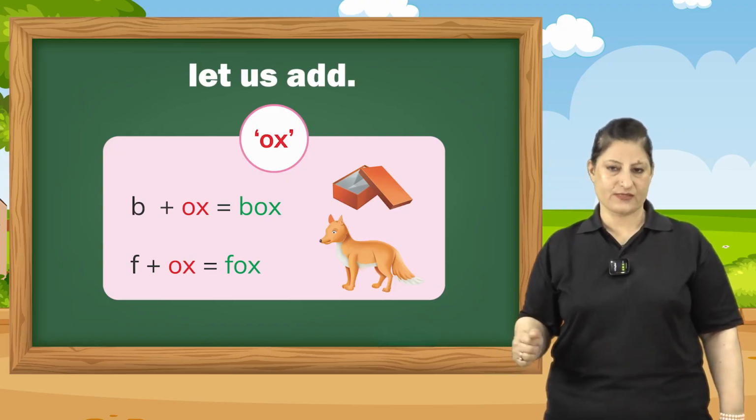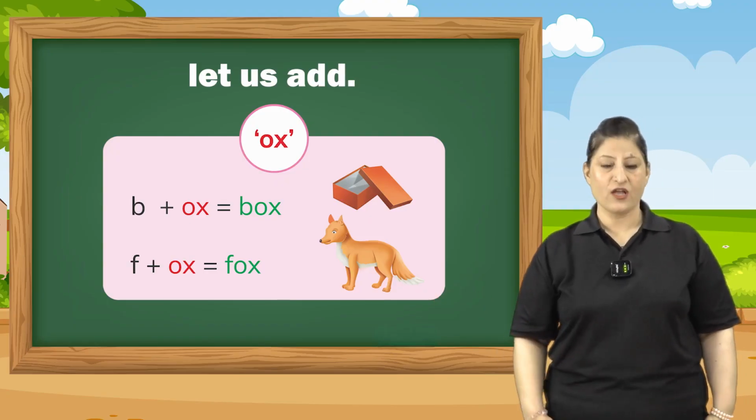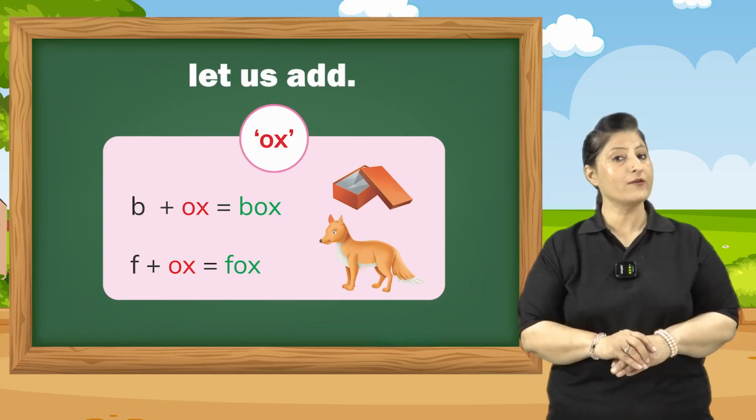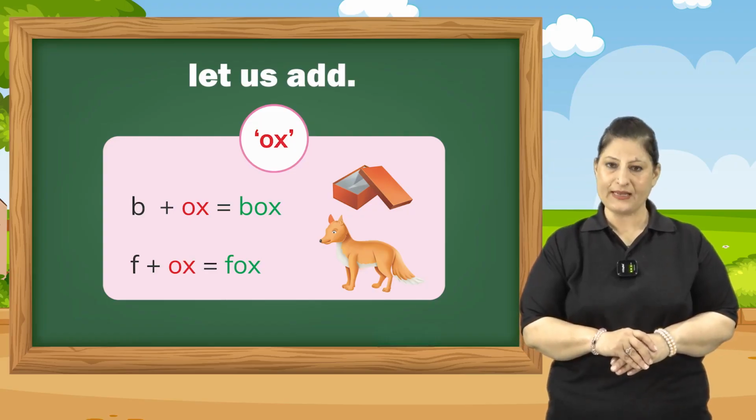Box, fox. Children, in today's class, we have learned about O word family with 3-letter words. Now, in the next class, I will teach you more. But before I end my class here, you have to read these words yourself independently at least 2 times more. So, keep on revising and reading it loud.